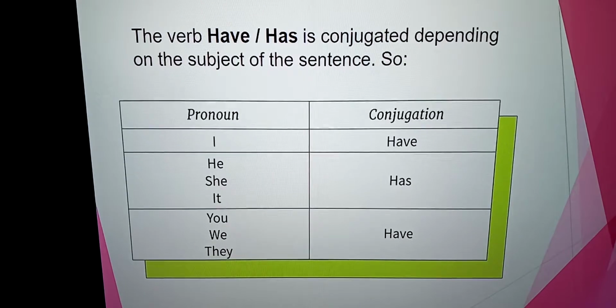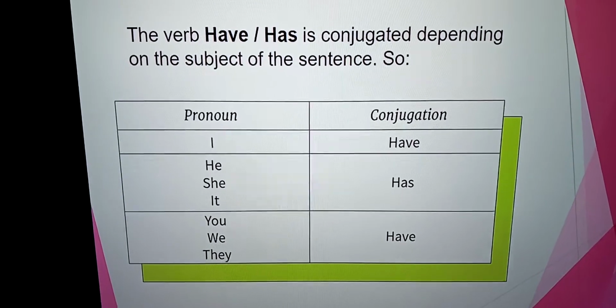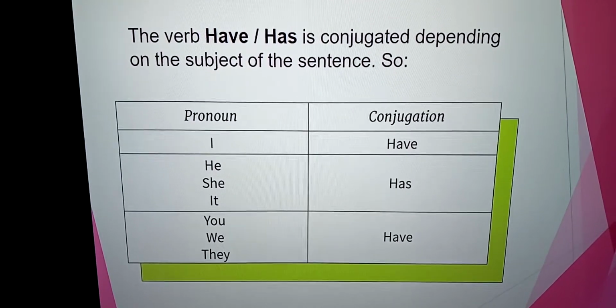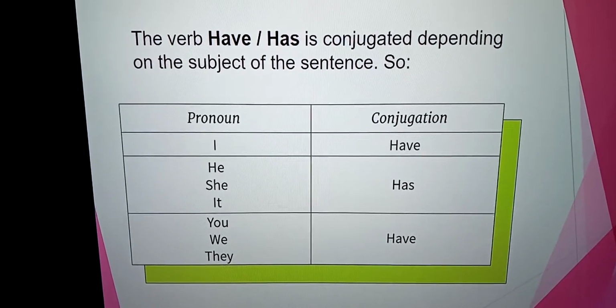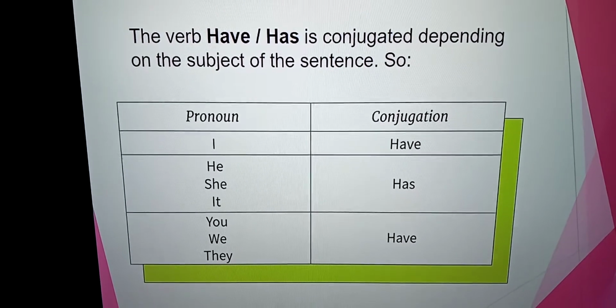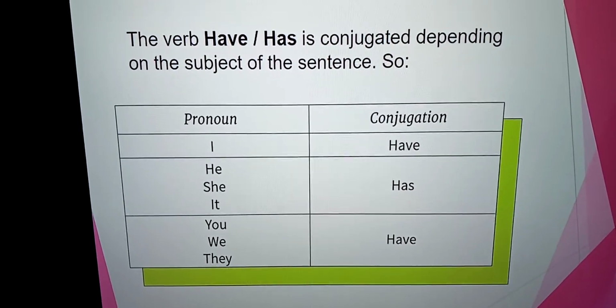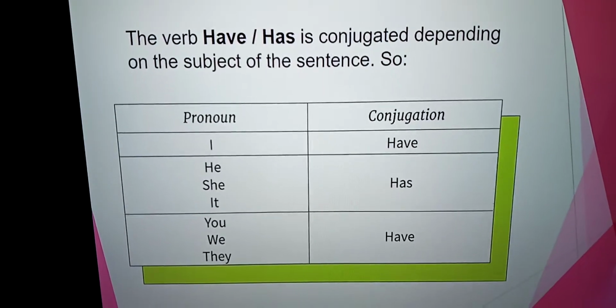This is the verb have and has. It is conjugated depending on the subject of the sentence. You need to conjugate have or has according to the subject.